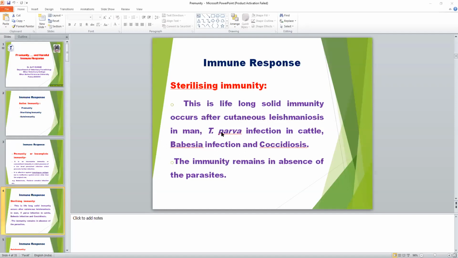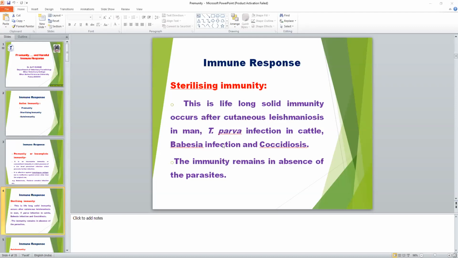Another example of sterilizing immunity is Theileria parva. Theileria annulata is called bovine tropical theileriosis, an important hemoprotozoan disease. Theileria parva is also a hemoprotozoan parasite that causes East Coast fever. After infection, when the infection is completely cured, immunity develops inside the host, and it will be a sterilizing immunity which prevents further infection of Theileria parva in cattle.